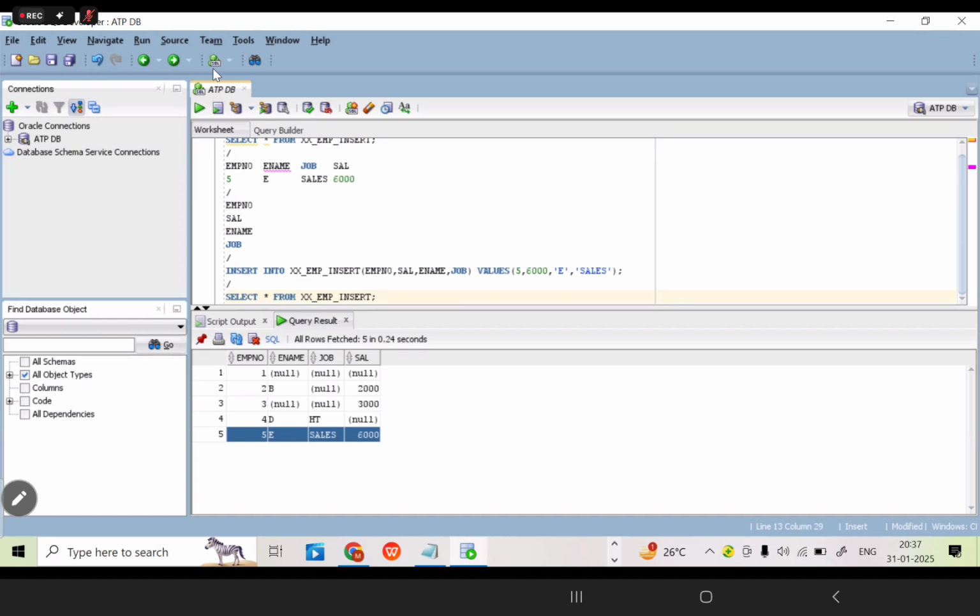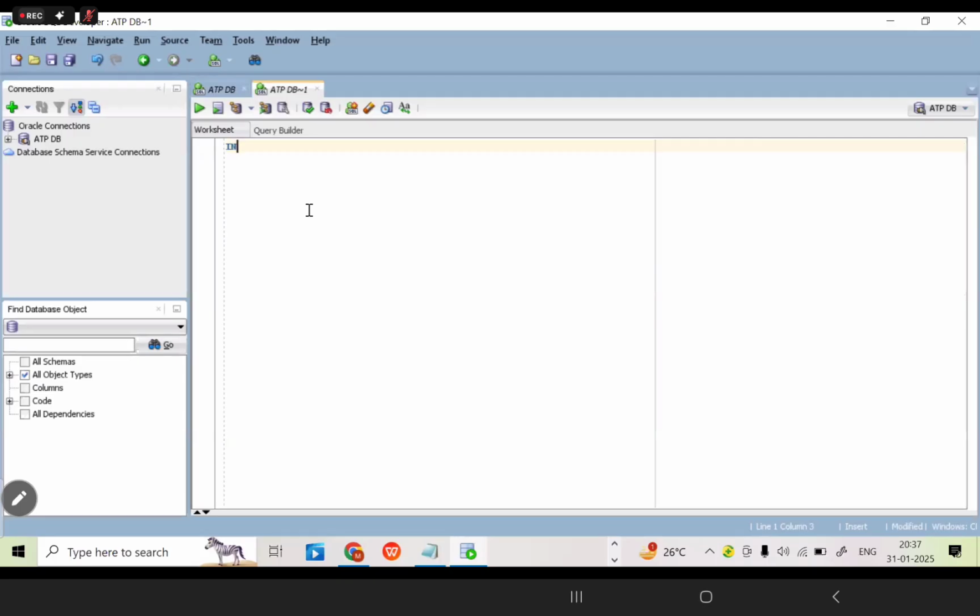Okay. Next one, what is the next one? Third method, what is it? Insert records of one table into another table. Now, table level, not row by row. Insert records of one table into another table.